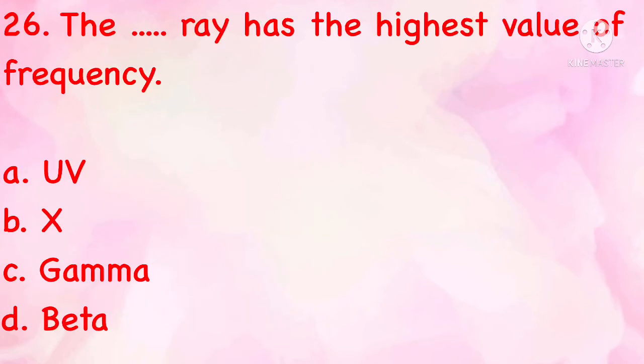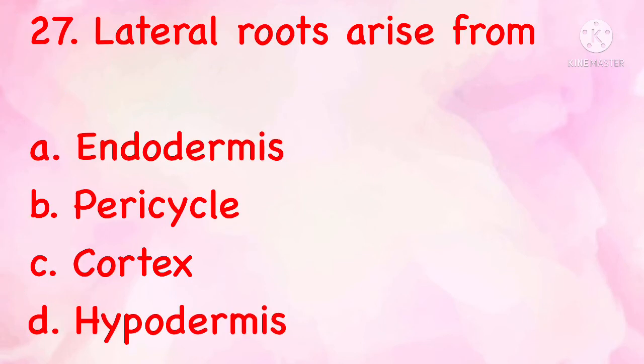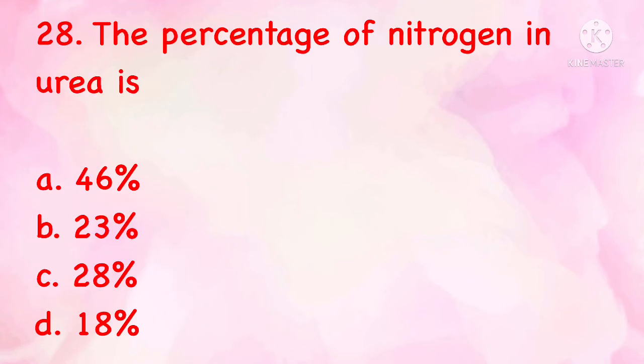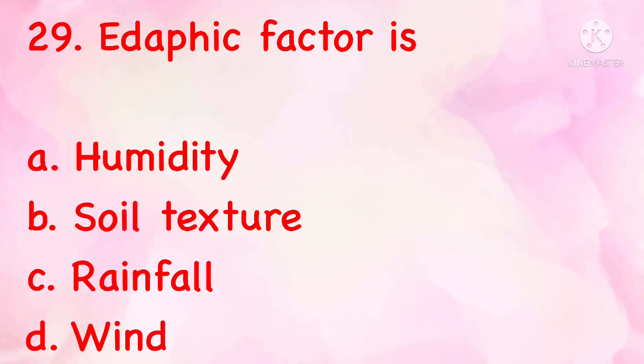Which ray has the highest value of frequency? UV, X, gamma, beta. The correct answer is C, gamma. Lateral roots arise from endodermis, pericycle, cortex, hypodermis. The correct answer is B, pericycle. The percentage of nitrogen in urea is 46%, 23, 28, 18%. The correct answer is A, 46%. Geographic factor is humidity, soil texture, rainfall, wind. The correct answer is B, soil texture.